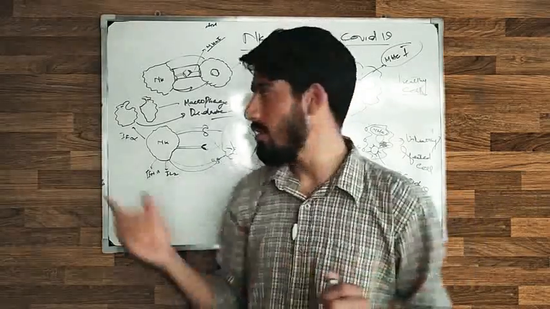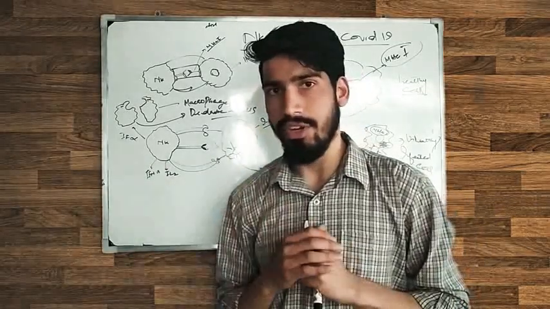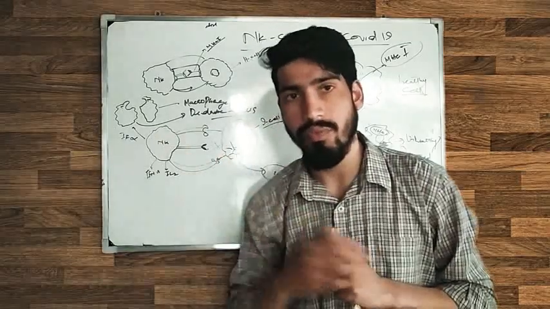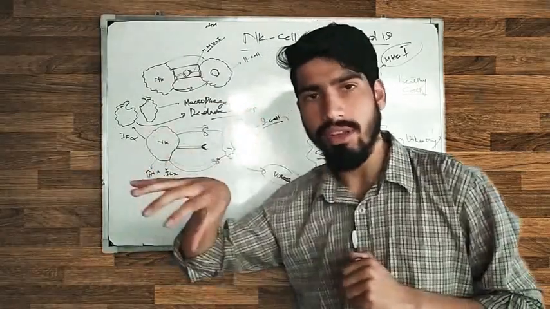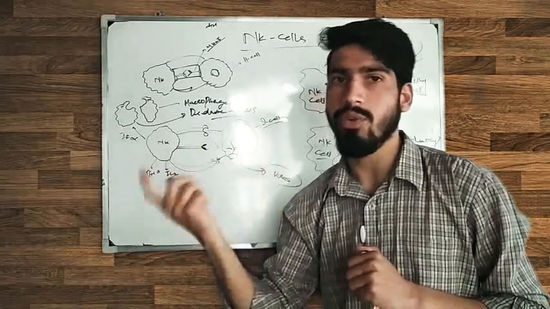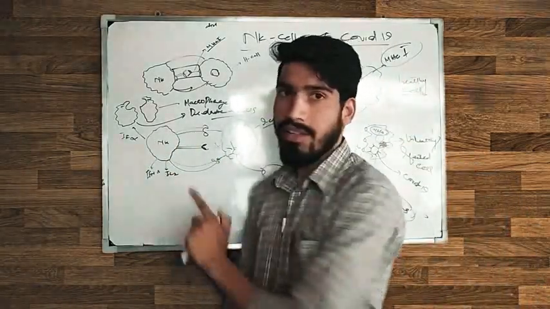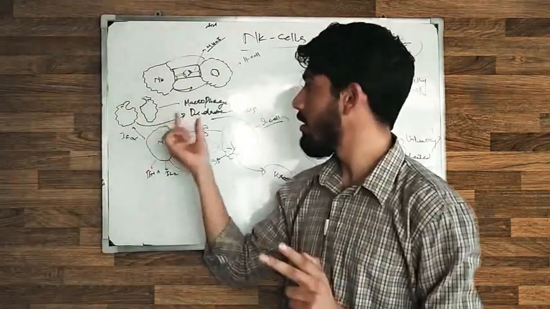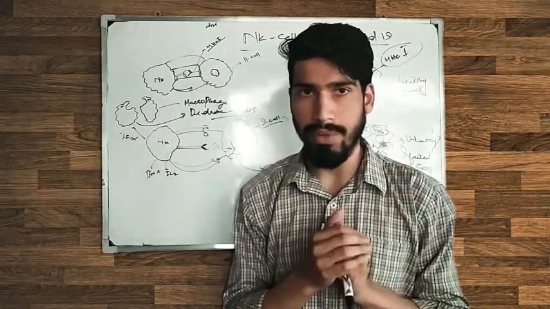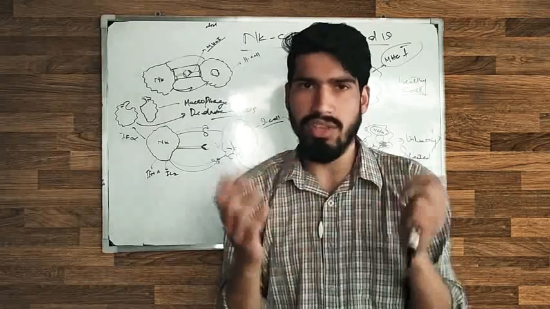The innate immunity gives the very first response to the pathogen or the virus. So if the NK cells are reduced in number, or if the NK cells are exhausted.